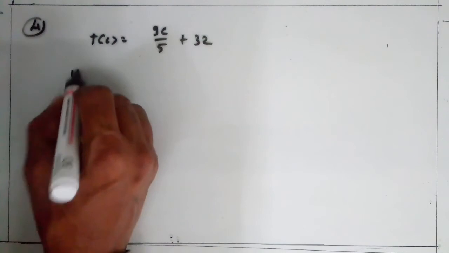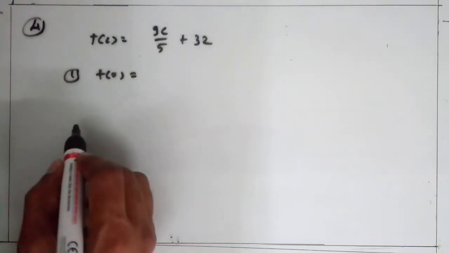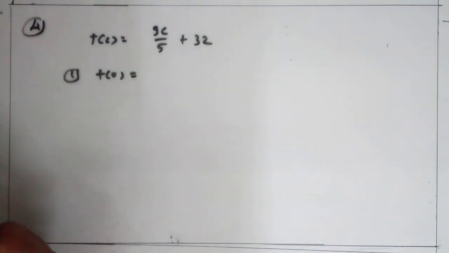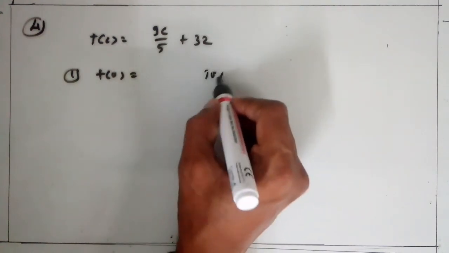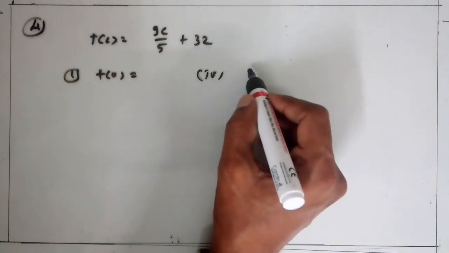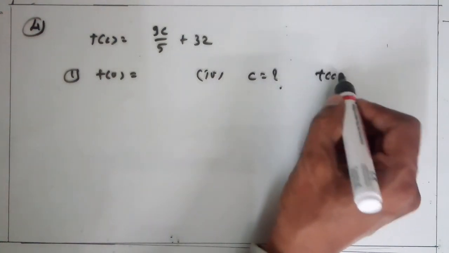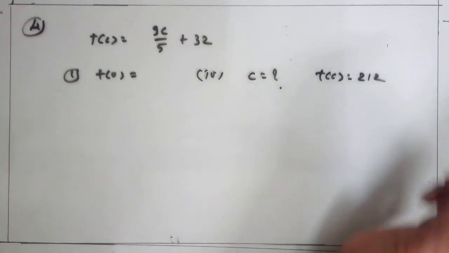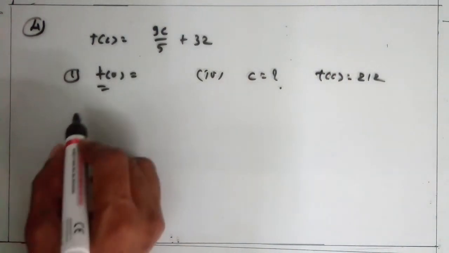Find t(0). Similarly, find t(28), t(-10), and in the fourth, find the value of c if t(c) = 212. First we find t(0).